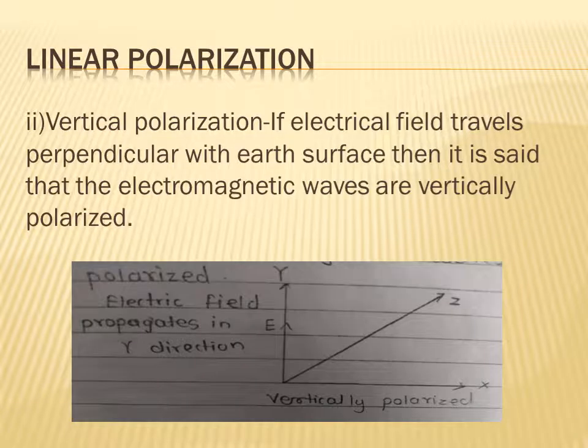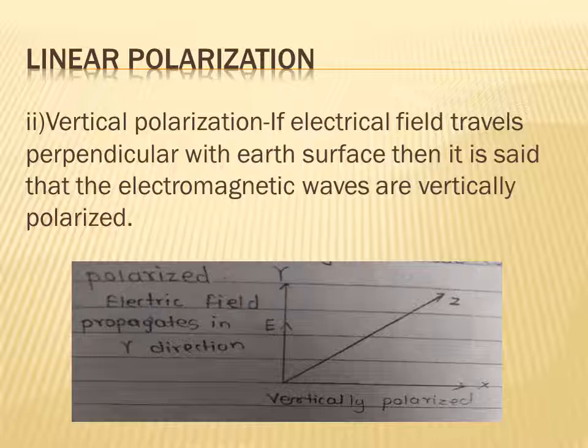Next one is the vertical polarization. In vertical polarization, your electric field travels perpendicular with your earth surface, then it is said that the electromagnetic waves are vertically polarized.